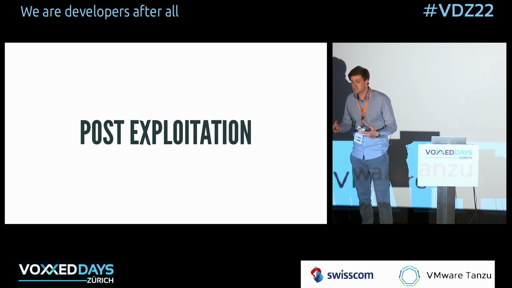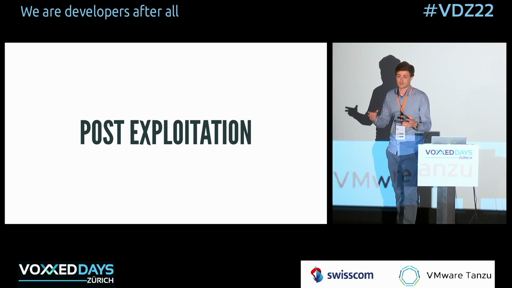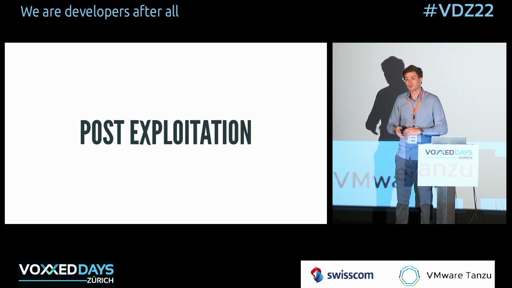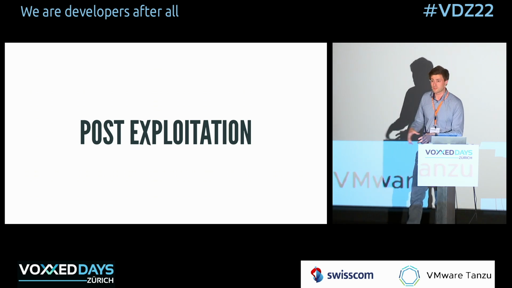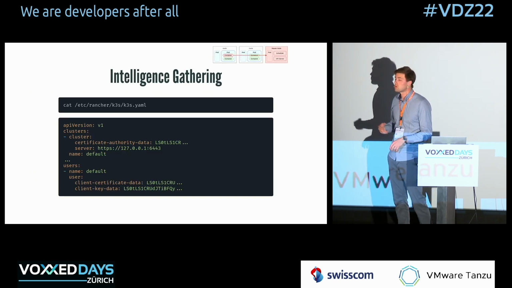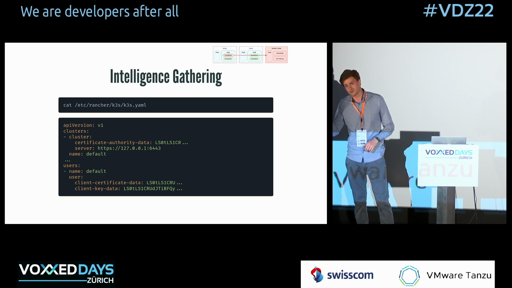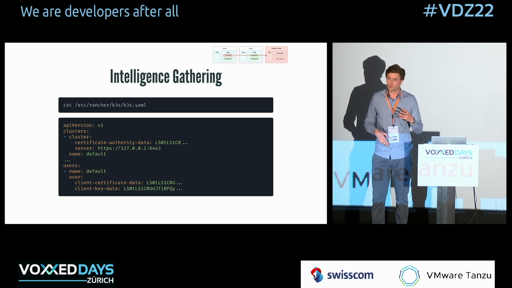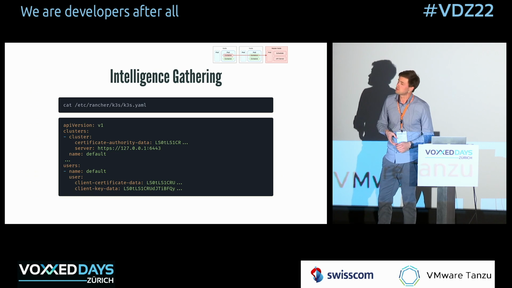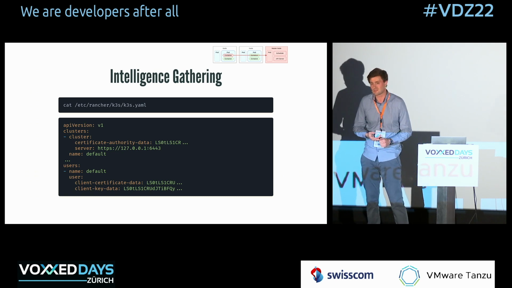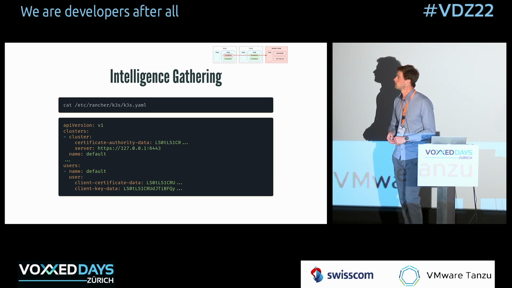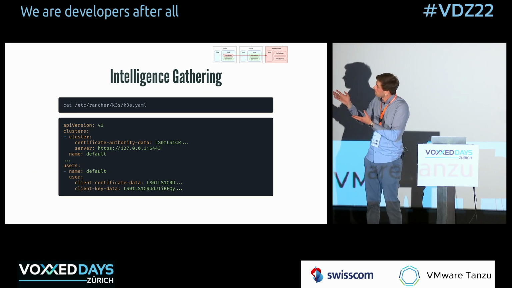So post-exploitation, we're on the master nodes. We don't have full cluster access, right, at this point. But we want to gain full cluster access. So we need to find out more information again. We're on the master node. There might be more interesting information than on the worker nodes. So again, we explore a bit, look for files. I know now that it's running a K3s distribution, so I know where important files might be. I found out on Google that there's a file on master nodes under /etc/rancher/k3s/k3s.yaml, which is essentially a highly privileged configuration of how to connect to the Kubernetes API. And so I look for it, and lo and behold, it is there.